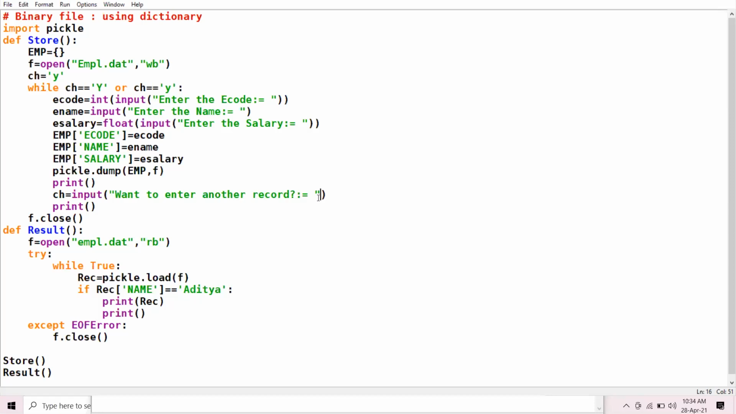Then I ask from the user whether he or she wants to input another record. If yes, the while loop will again run. If the user presses Y, okay, then the value of this ch will be checked here again. If value is Y, the loop will run again. If except Y, the user is giving any other character, the while loop will fail. And finally, we close the link of the file handle with the file.